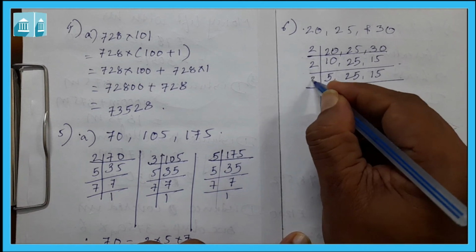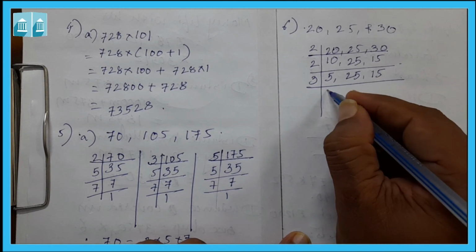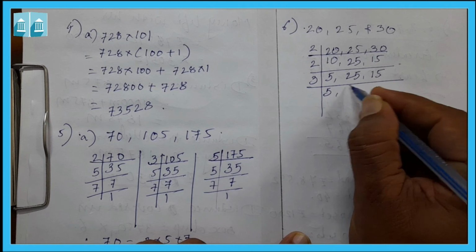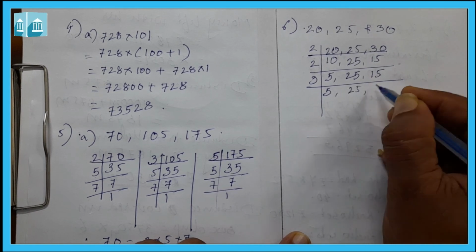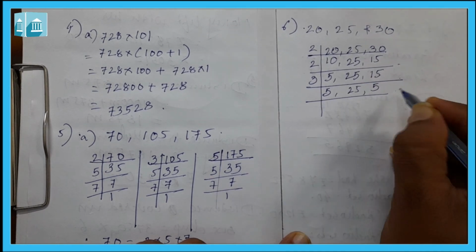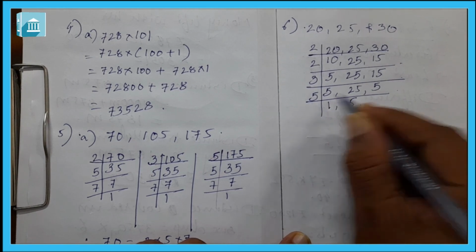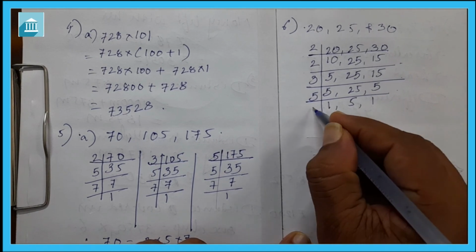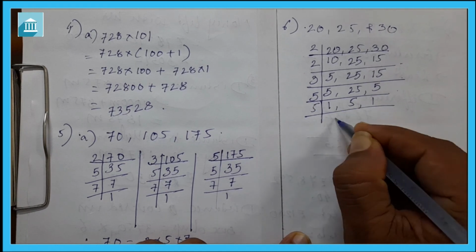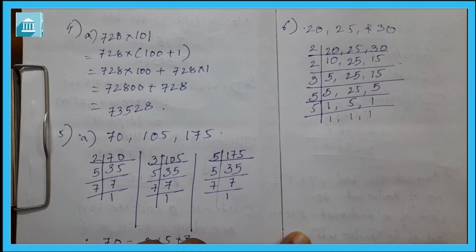Now 15 is divisible by 3, so we divide by 3. 5 and 25 stay as they are, and 15 becomes 5. Now again by 5, so 1, 5 and 1. Again divided by 5, it becomes 1, 1 and 1.